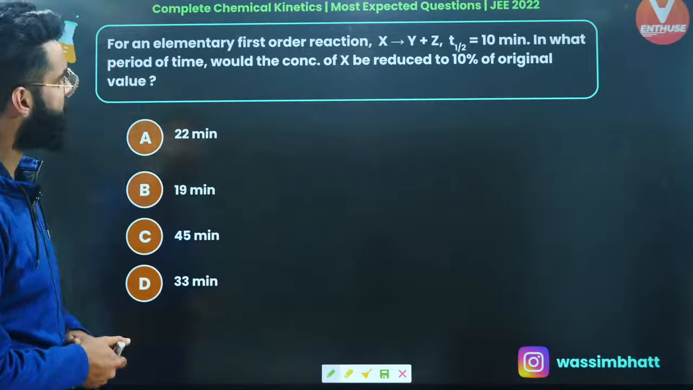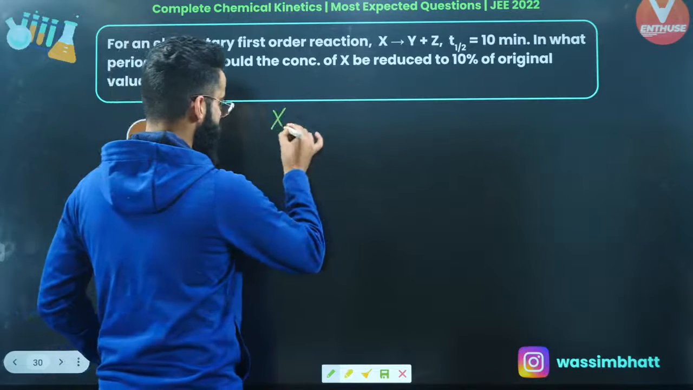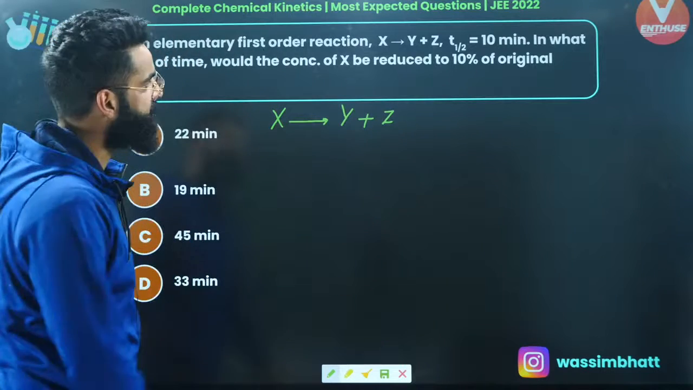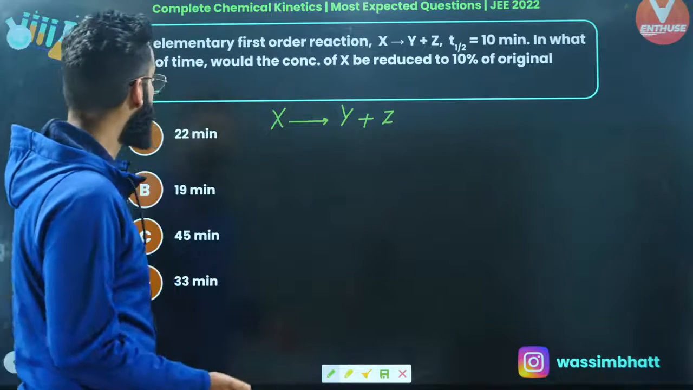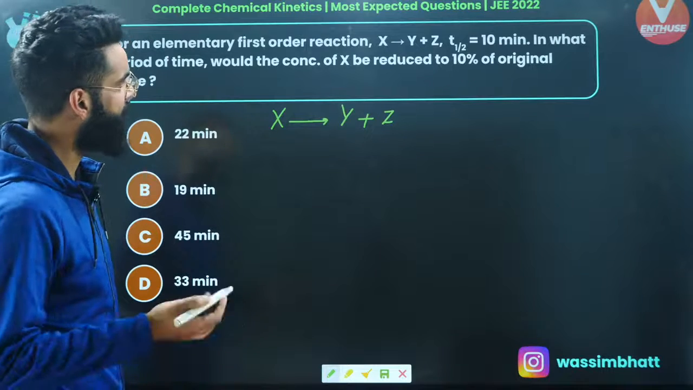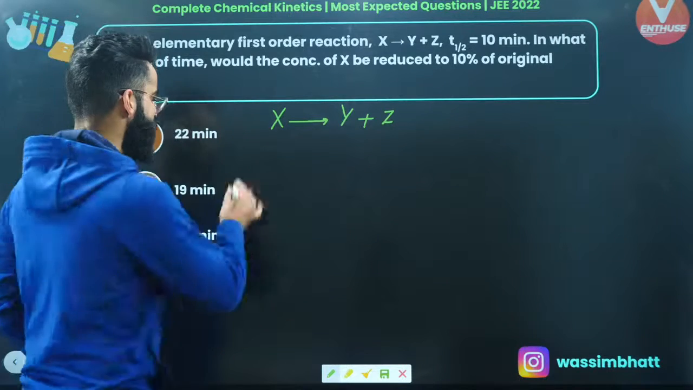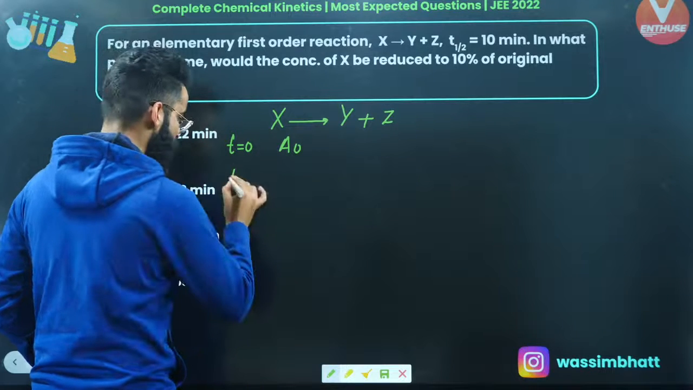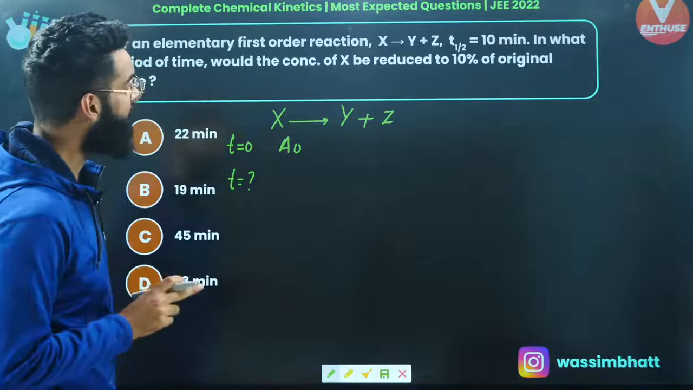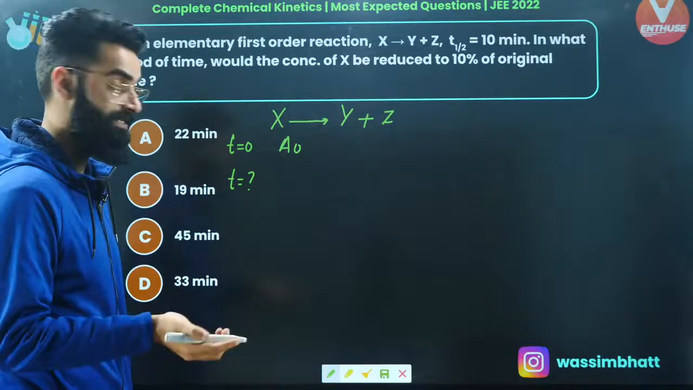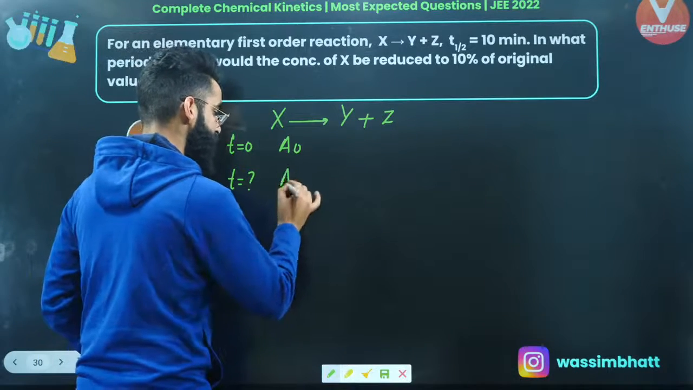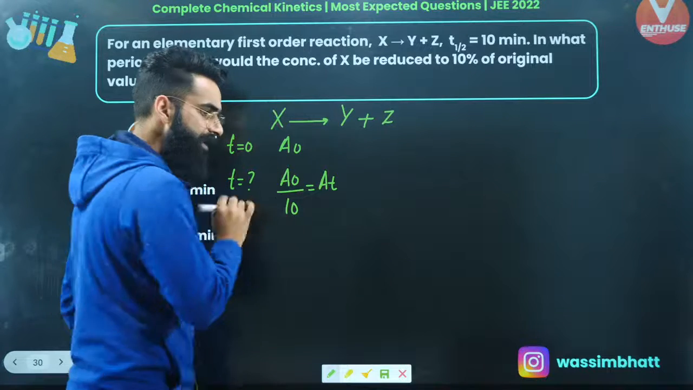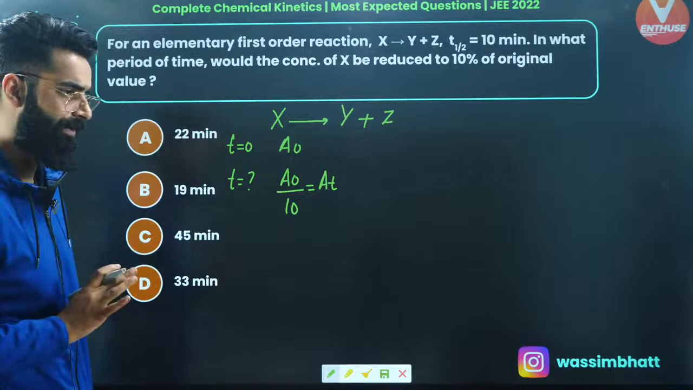For an elementary first order reaction, X gives Y plus Z. T half is given to us as 10 minutes. In what period of time would the concentration of X be reduced to 10% of original? So at time T equal to 0, its initial concentration is A0. At what time will the concentration of A reduce to A0 by 10?